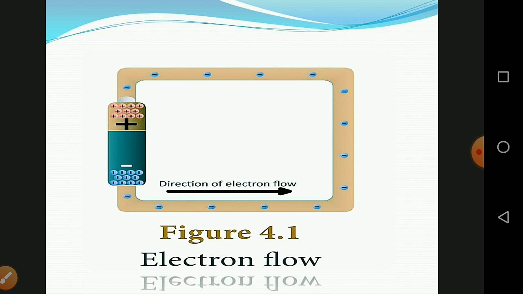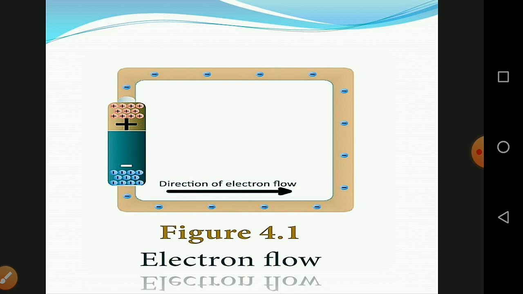And then, what are the types of currents? There are two types of currents: direct current, that means DC, and alternating current, that means AC. The electrons in direct current flow in one direction. The current produced by a battery is direct current.